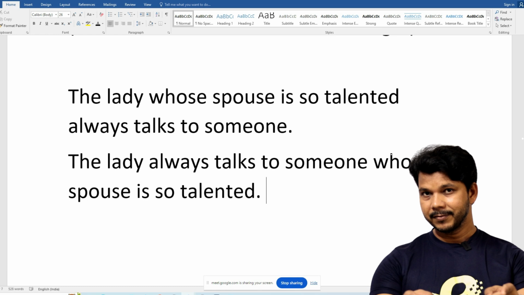Here I have put spouse. Spouse is a common noun. Spouse means life partner. It could be boy, girl, it does not matter. So deliberately I have put this word.